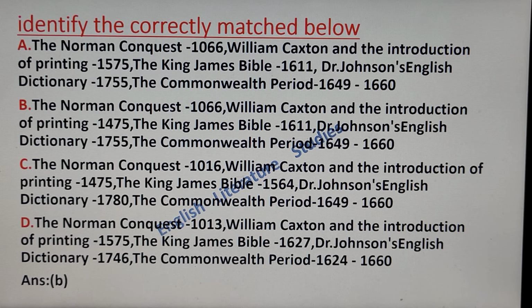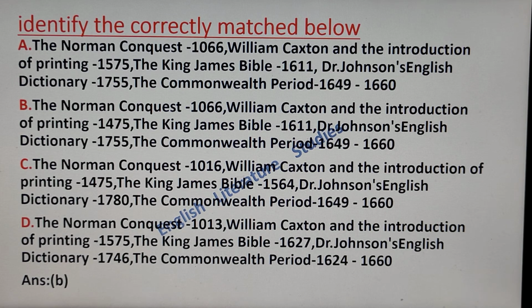For example, in option A, the Norman Conquest is 1066, then William Caxton and the Introduction of Printing 1575, the King James Bible 1611, then Dr. Johnson's English Dictionary 1755, then the Commonwealth period is 1649 to 1660.